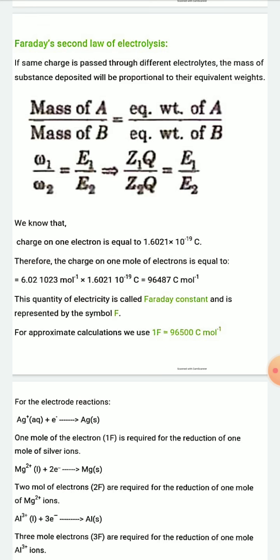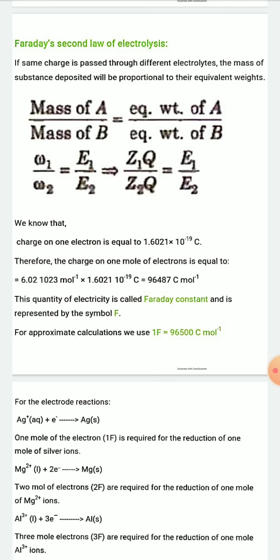If the substances deposited at two electrodes are A and B, and their masses are W1 and W2, then you can write mass of A by mass of B is equal to equivalent weight of A by equivalent weight of B. Mass of A is W1, mass of B is W2, and equivalent weight is generally represented by the letter E. So the equivalent weight of A is E1 and of B is E2.